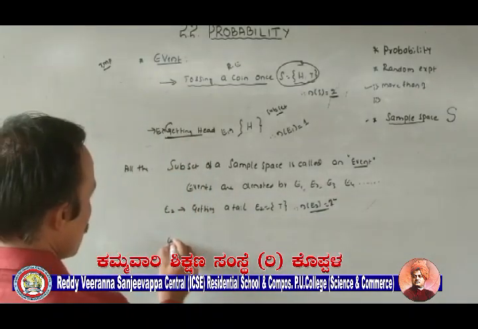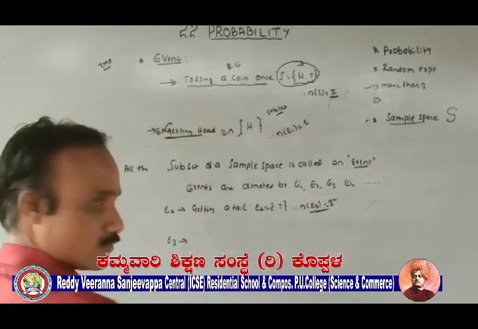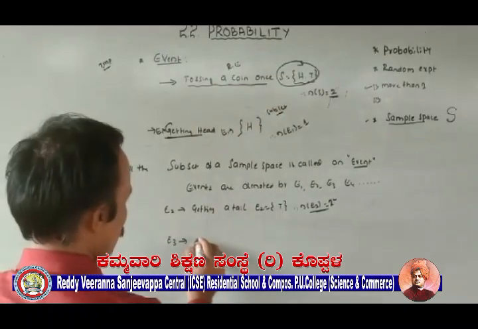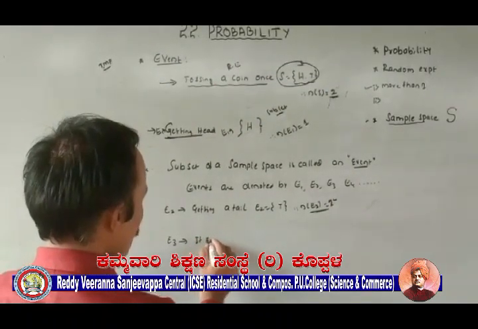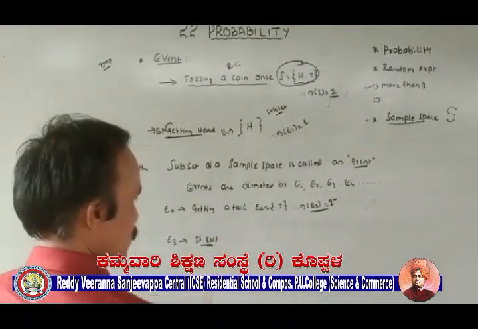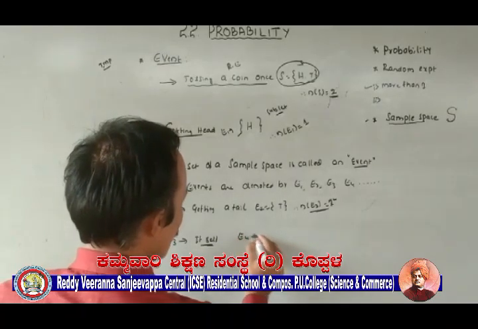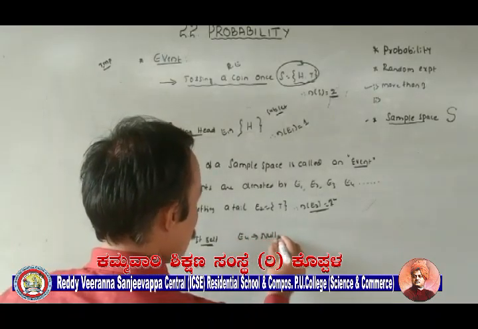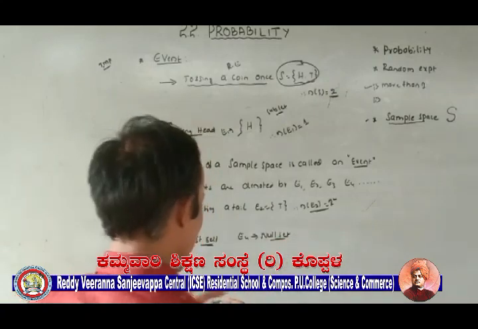Can you write number 3, S itself? S itself is also one of the elements. Number 4, null set. That's very important.